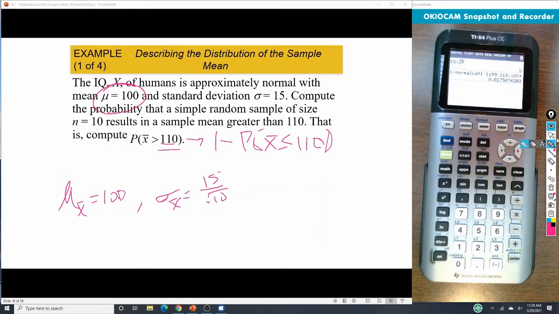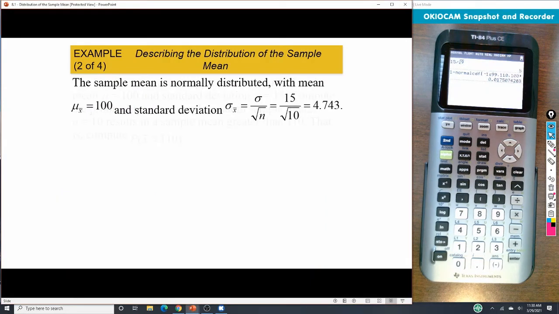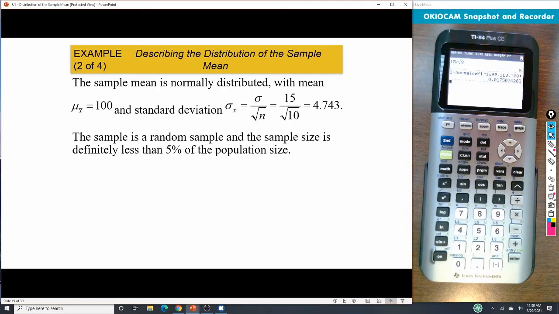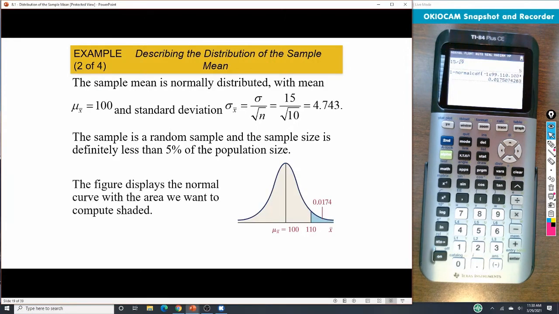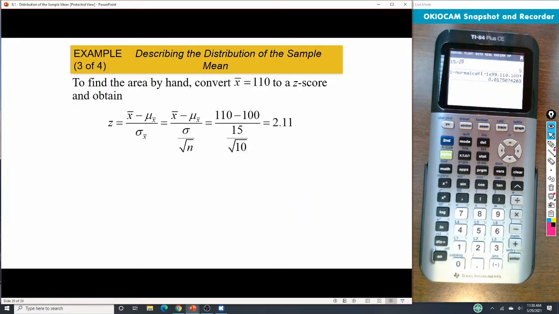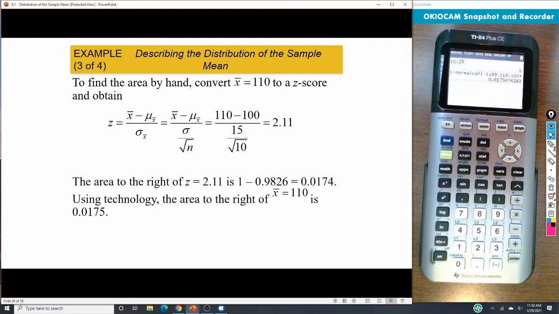Okay? So let's see what they come up with. Here, they do theirs by hand, and so again, they work those pieces out. Now, we're definitely less than 5% of the population. We're looking to be greater than, okay? So they found their z-score because they're doing things by hand, and then found the area to the right. Now, it also says using technology down here.